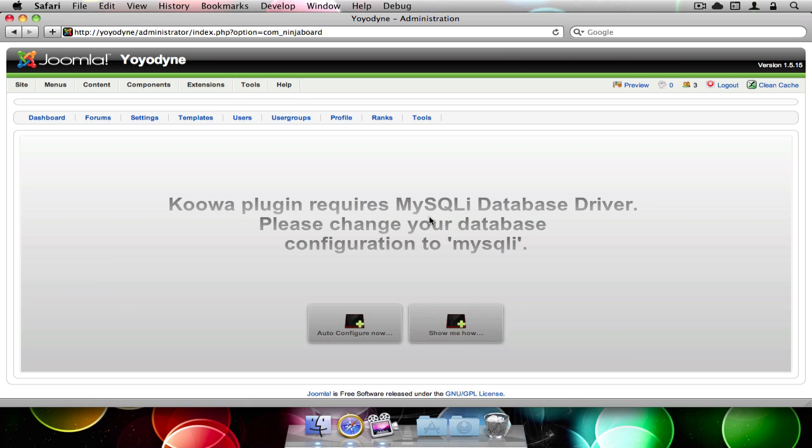As you can see here, this vanilla site got MySQL enabled and not MySQLi. Kuva, the codename for Nuku framework, requires MySQLi. So you get two options.